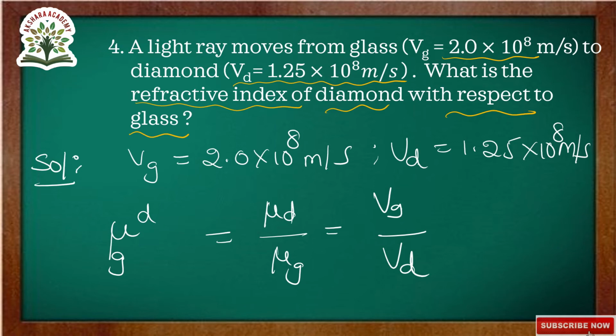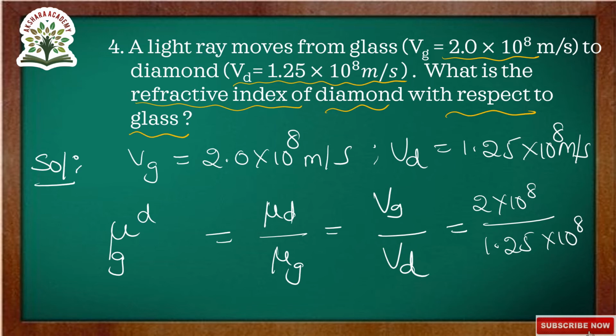So here we are writing the refractive index of diamond with respect to glass, nothing but the refractive index of diamond by the refractive index of glass, that is equal to the velocity of the first medium by the velocity of the second medium, that is the velocity of glass by the velocity of diamond. So that is equal to, here they given as 2 into 10 to the power of 8, and the velocity of diamond they given as 1.25 into 10 to the power of 8.